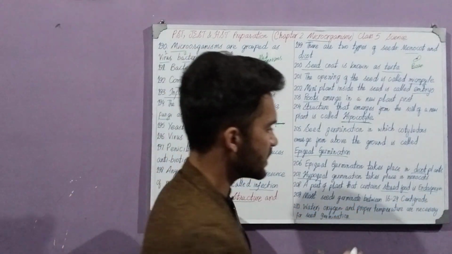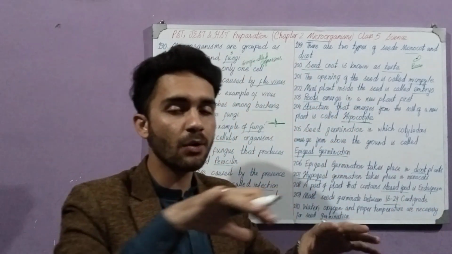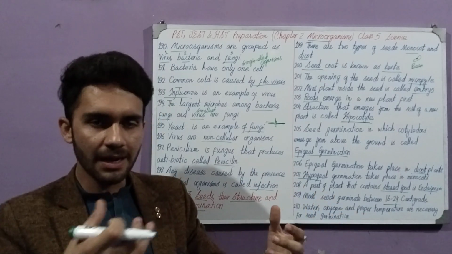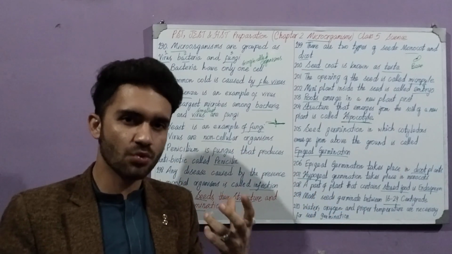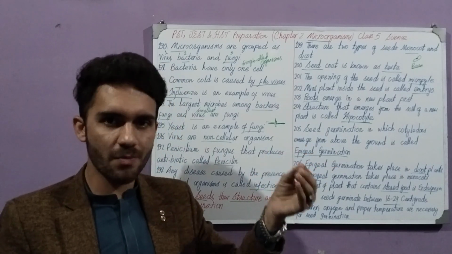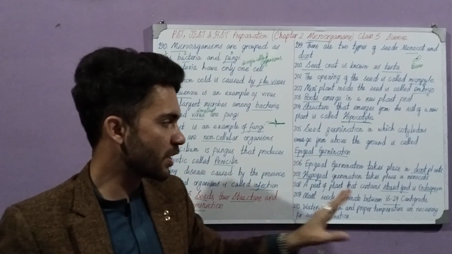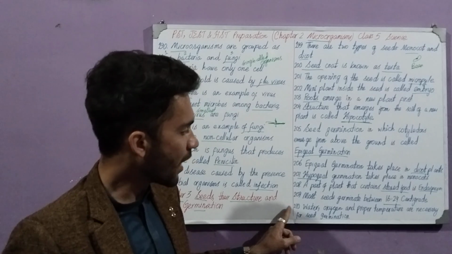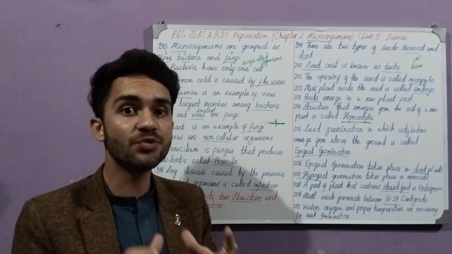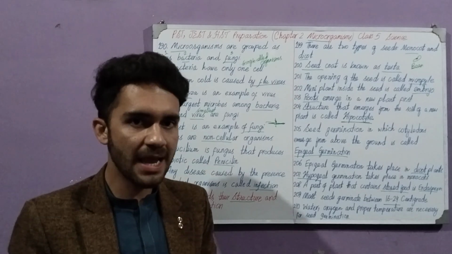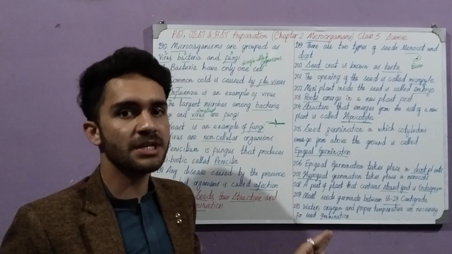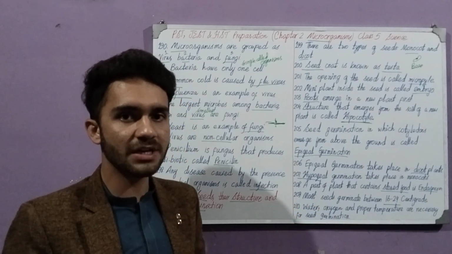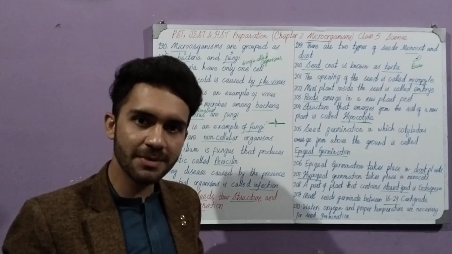Most seeds germinate between 16 and 24 degrees centigrade. If seeds are given a proper temperature between 16 and 24, they germinate. Less than 16 will be too cold, and more than 24 will be unbearably hot for them. So most seeds germinate between these two temperatures. Water, oxygen, and proper temperature are the three important things by the help of which seed germination takes place. If proper water, oxygen or temperature is not given, then the seed would not germinate properly.